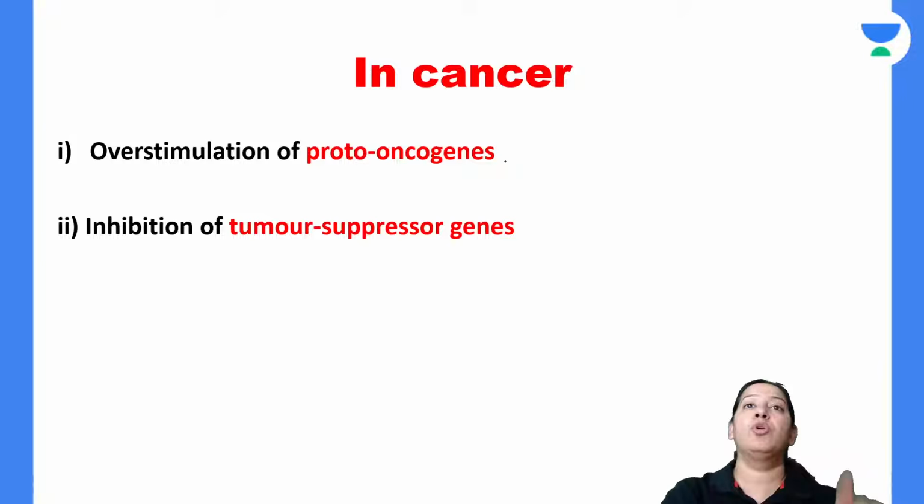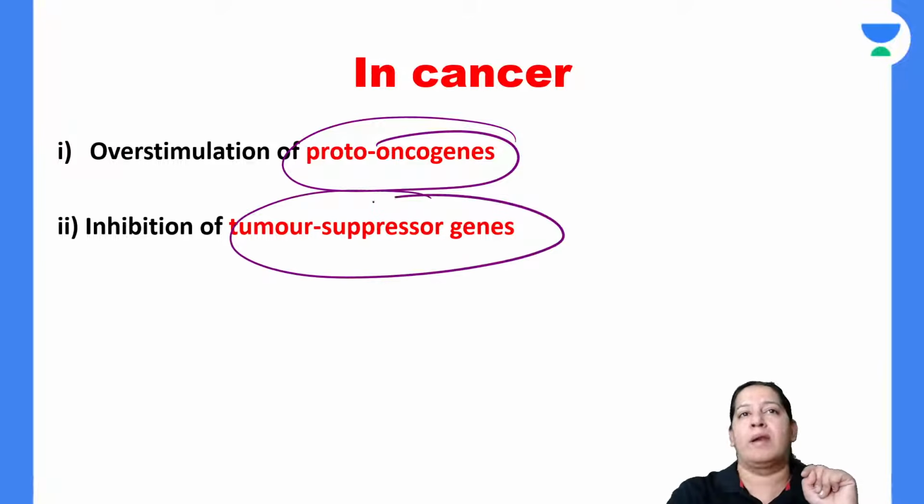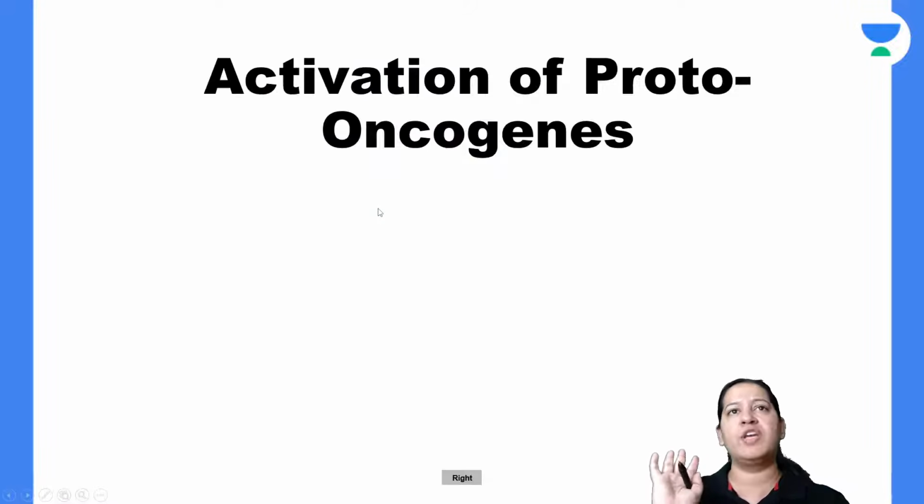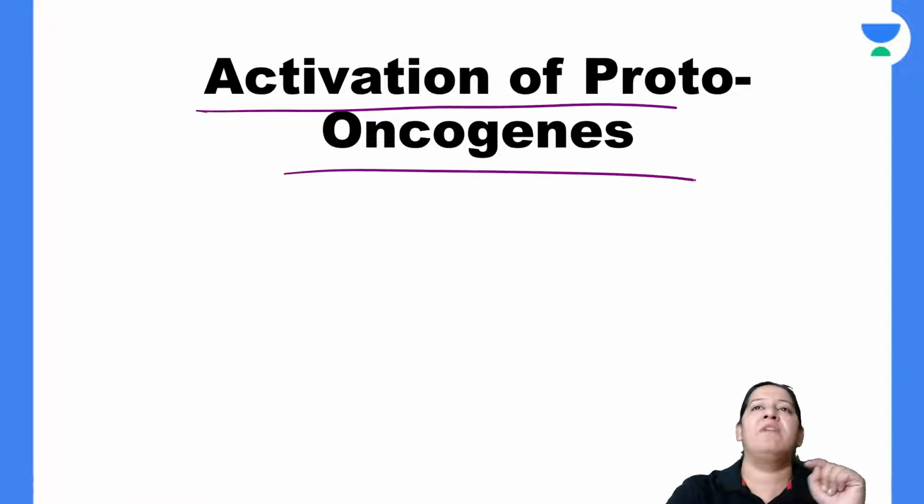Now I am going to teach you the two genes one by one. So first I will teach you proto-oncogenes and then I will teach you tumor suppressor genes. Let me start with proto-oncogene first. So overactivation of proto-oncogene will lead to cancer.